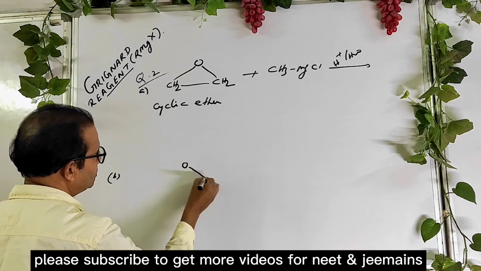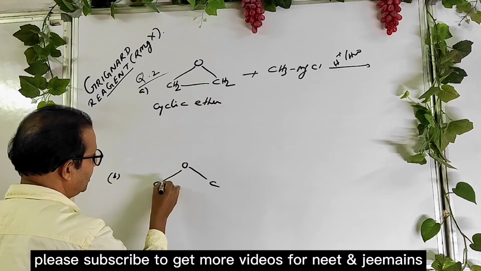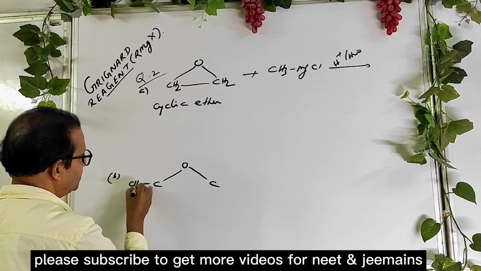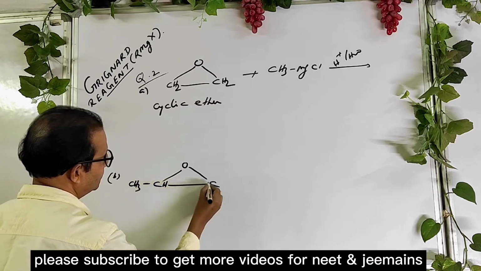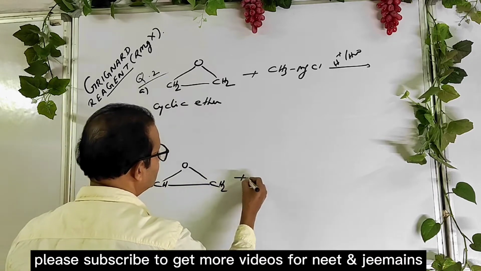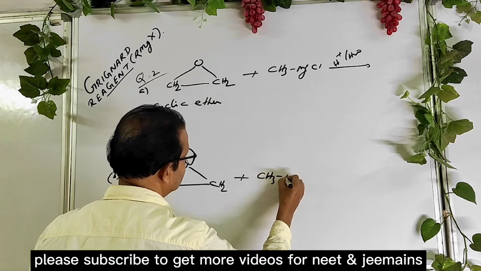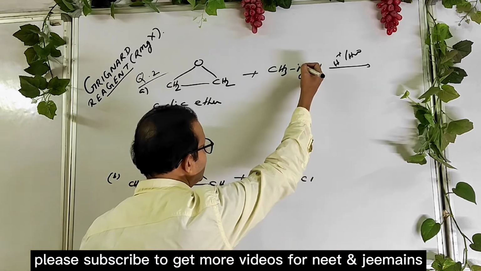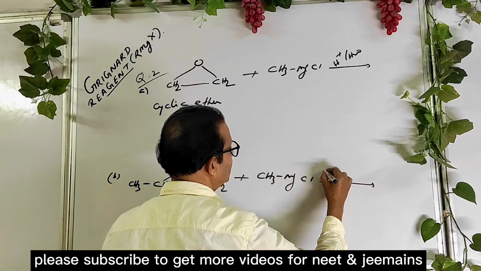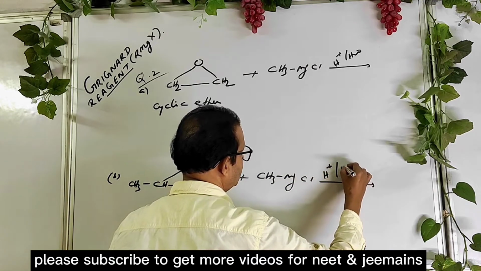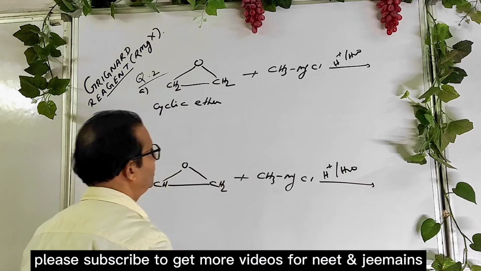Now this is also a cyclic ether. Same thing, this is also a cyclic ether. It reacts with Grignard reagents. It may be chloride, it may be bromide, it may be iodide, it may be any Grignard reagent, followed by acid hydrolysis. What will happen?